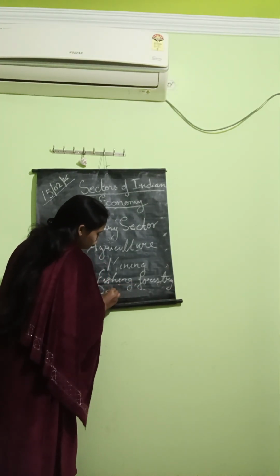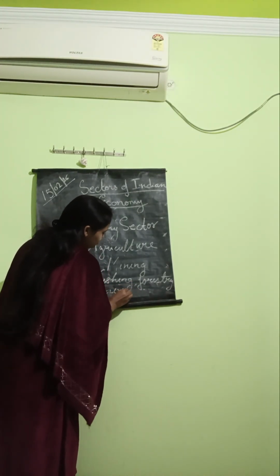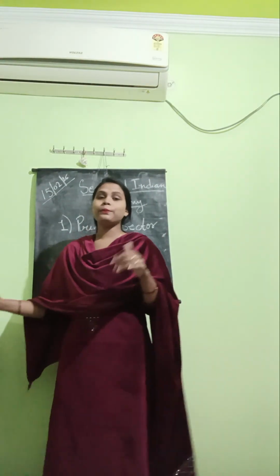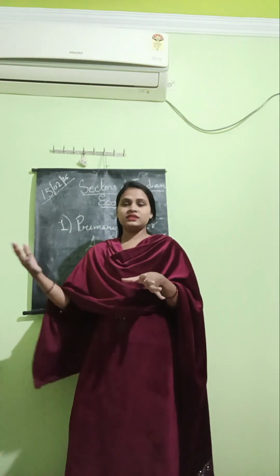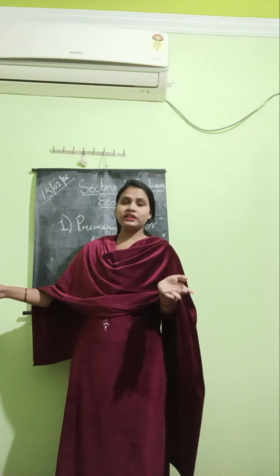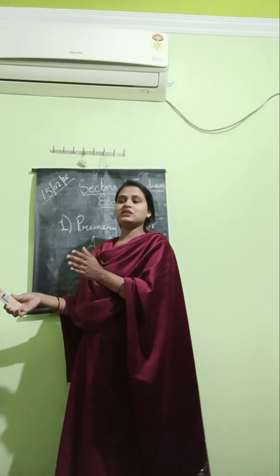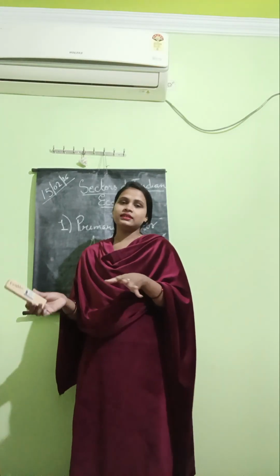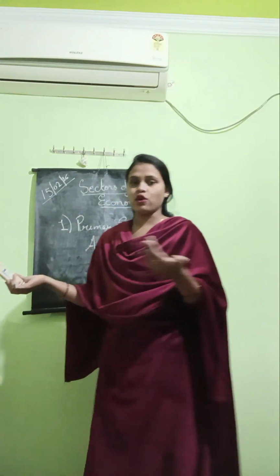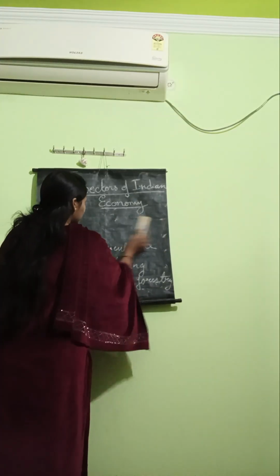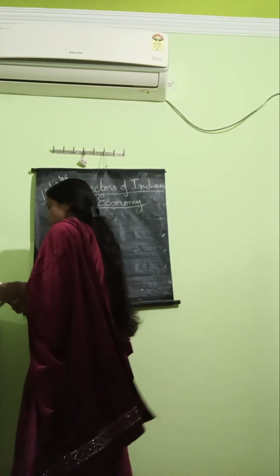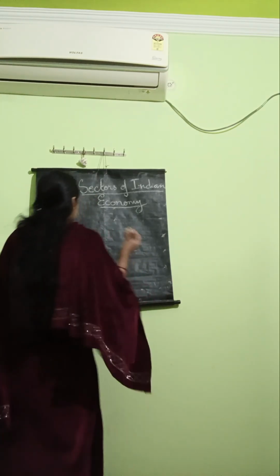That is why it is also known as the agriculture sector. It forms a base for other sectors. It gives raw materials, and we will study next the secondary sector. Raw materials are used in the secondary sector, so it forms a base for other products. Are you clear about what is primary sector? Yes, good. Now secondary sector.